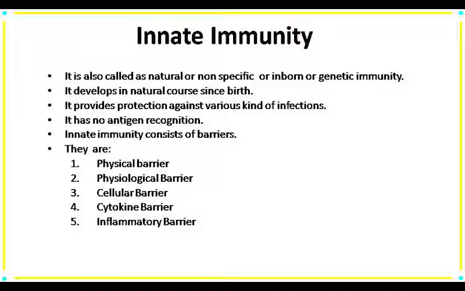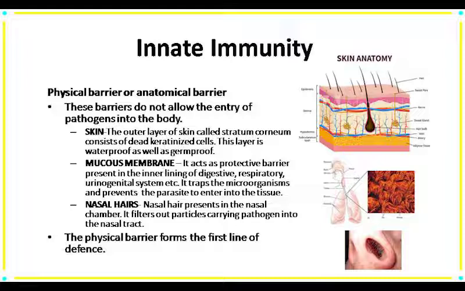Innate immunity has its own barrier system. The barrier system prevents the entry of pathogens. The first barrier is the physical barrier. This barrier doesn't allow the pathogen to enter into our body. The physical barriers include skin, mucous membrane, nasal hairs. First one is our skin. The skin covers our total body, and the outer layer of skin is made up of dead keratinized epithelium. That dead keratinized epithelium is technically termed the stratum corneum. So pathogens cannot pass into the body through skin.